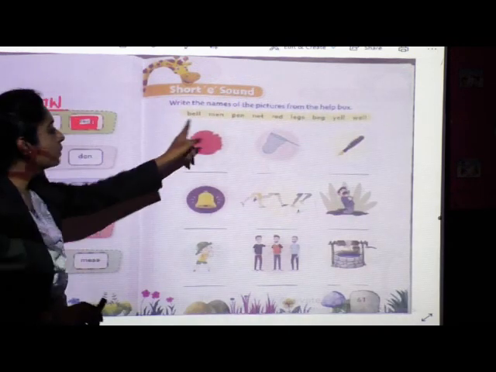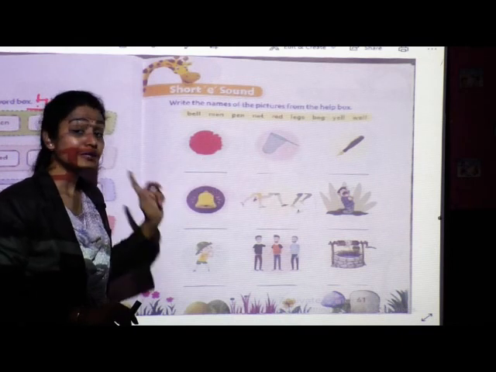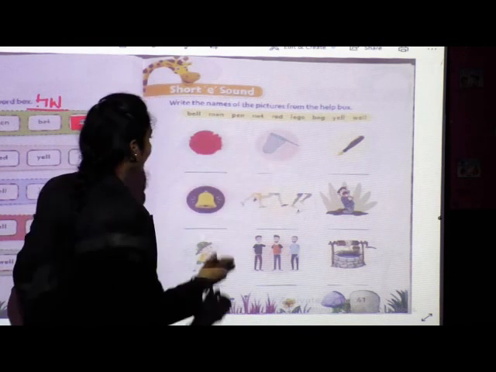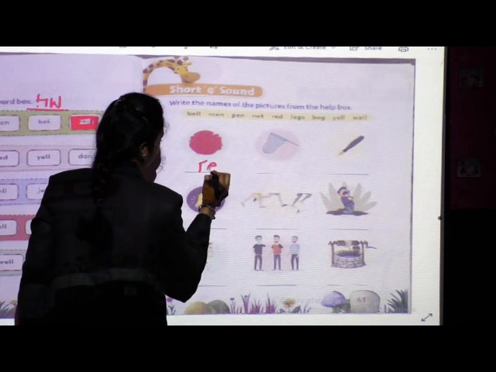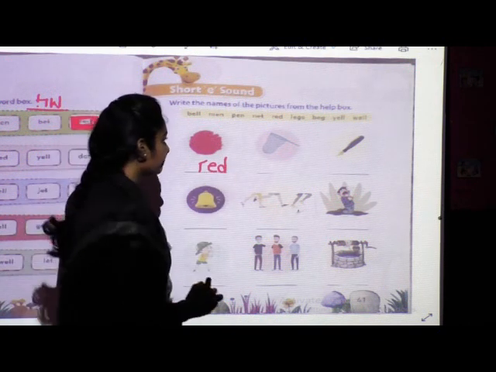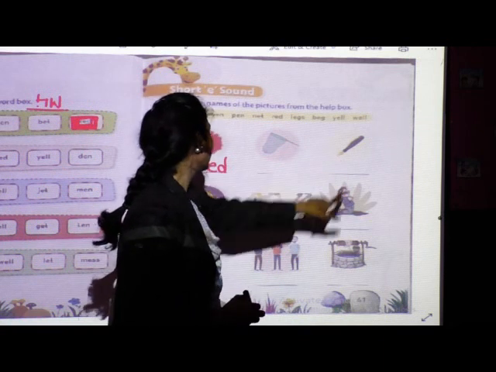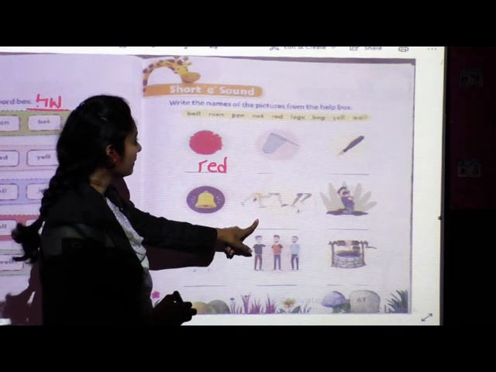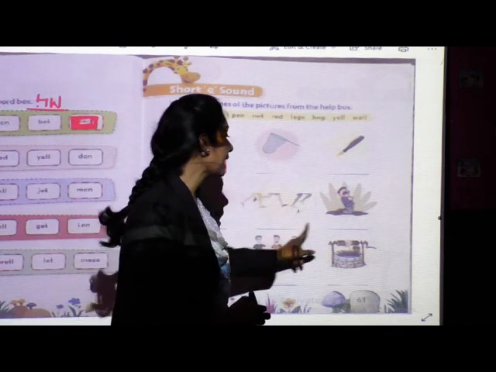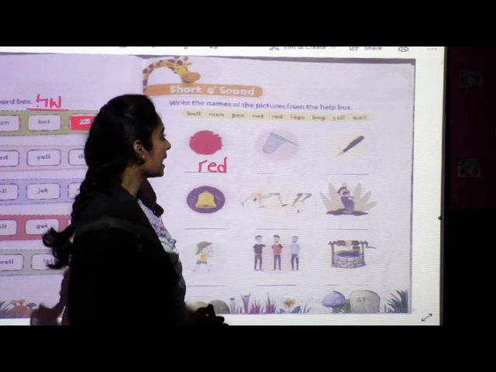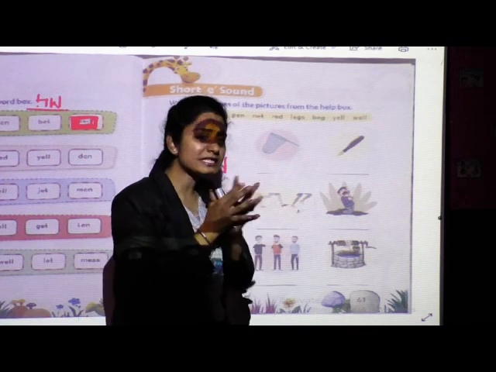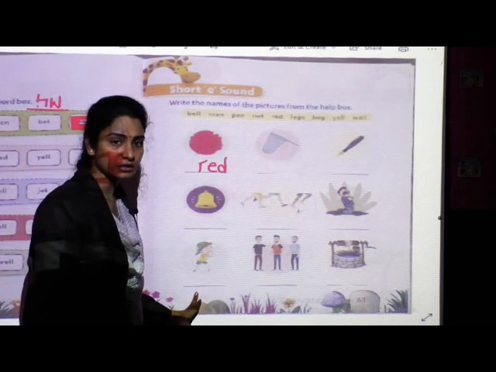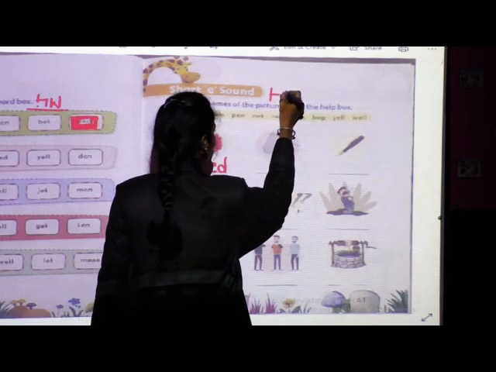Like example, what is this? This is a color, but what is the name of this color? Red. So you are going to see the spelling of red. Here it is. And you have to write here R-E-D, red. This is a net, this is a pen, this is a bell. What is this? These are the legs. And what is this man doing? He is begging. So B-E-G, beg. So here you are going to write the answers. So this will be your homework. Write HW.